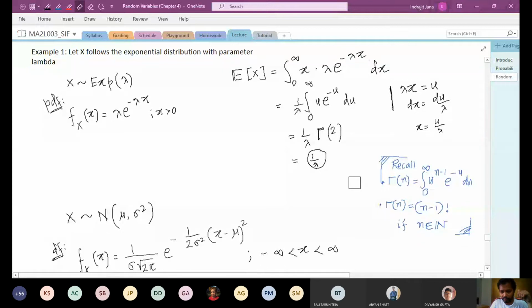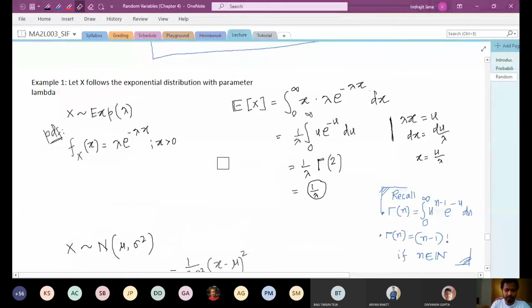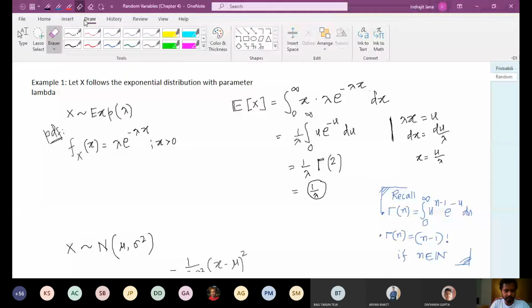Now the value of gamma n is n minus 1 factorial, again from a previous lecture, and therefore the value of gamma 2 is going to be 1 factorial, which is simply 1, and therefore the expectation of x is going to be 1 over lambda. All right. So if you have an exponential random variable with parameter lambda, the expectation is simply 1 over lambda. And this also follows from a very simple definition.